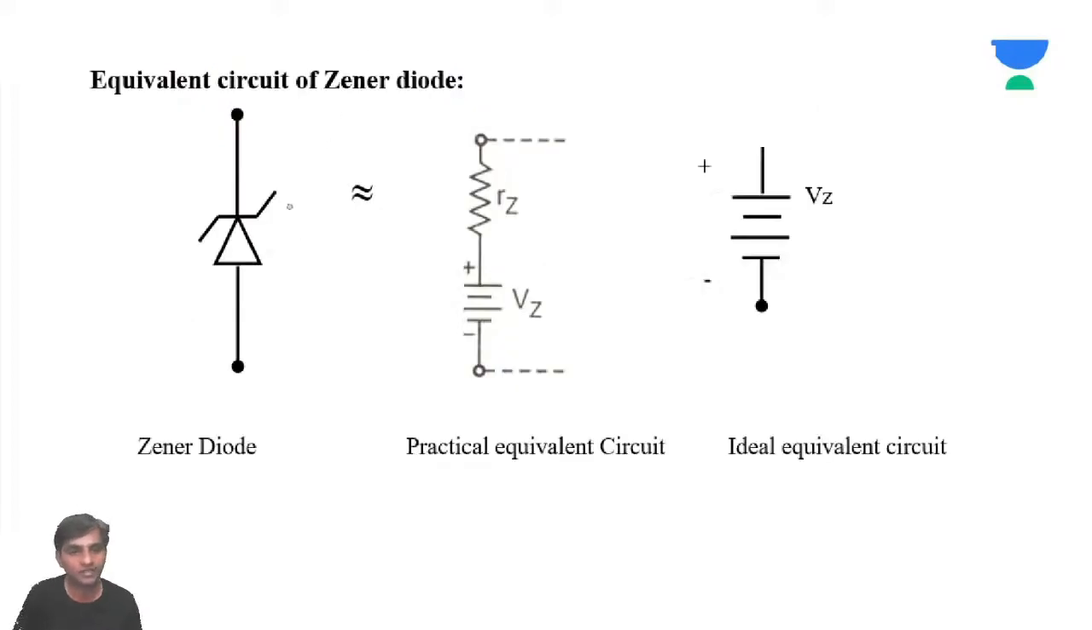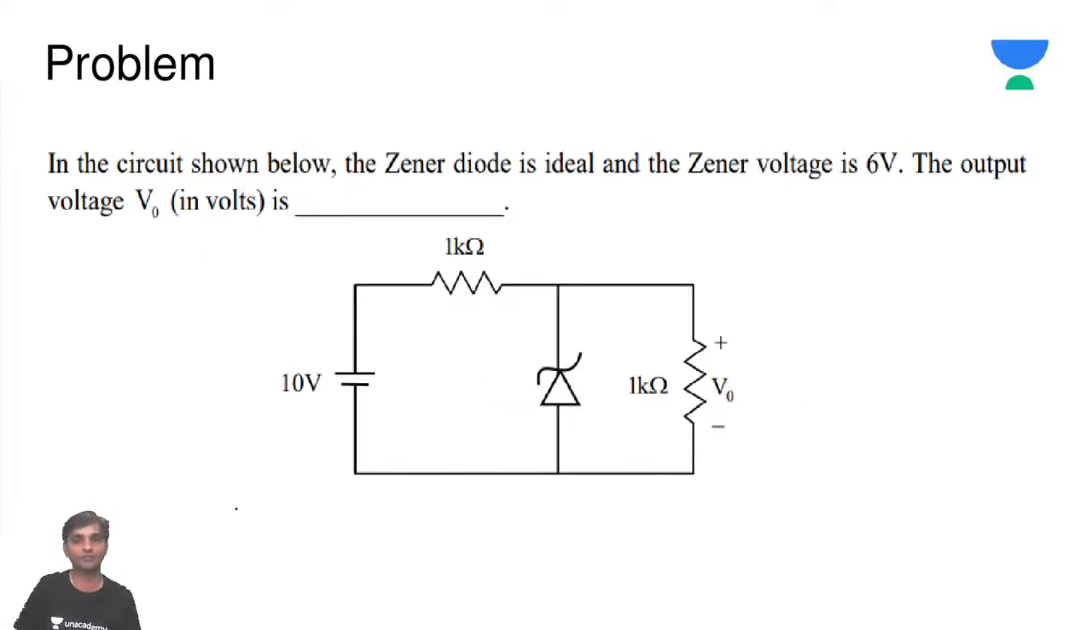Okay. Next, this is the symbol, and here I have shown the practical equivalent circuit and the ideal equivalent circuit. So whenever it goes to breakdown, it will give you plus VZ volts. This is also something we have discussed. So this problem, I think everybody was in a hurry and we missed it. We have written the output as 6 volts, but the answer is wrong.